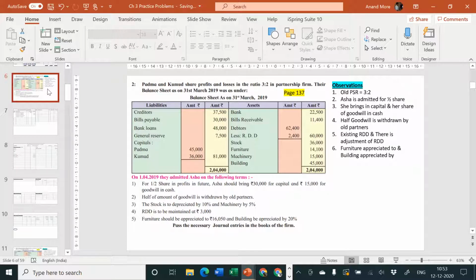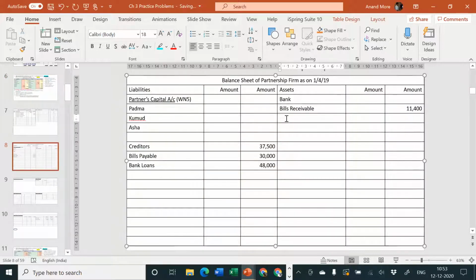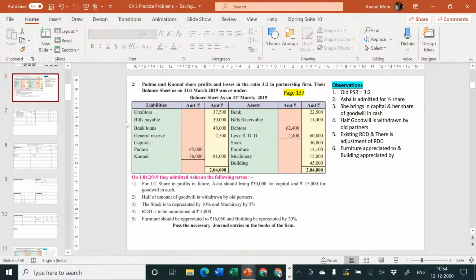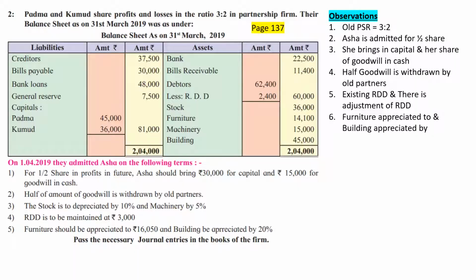Next, debtors 62,400 less RDD. Debtors 62,400 less RDD. How much is the amount of RDD that we are going to consider afterwards? Sir, we know it. It is 2,400. Why are you not writing it? Because 2,400 is the amount of RDD on 31st of March.